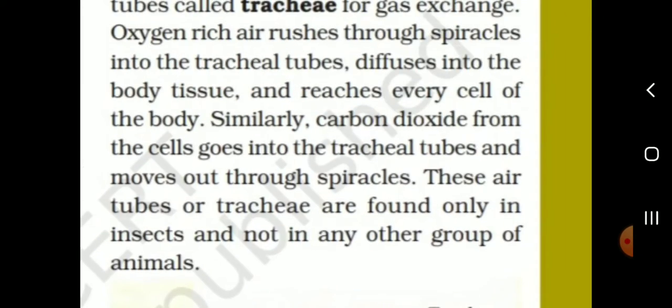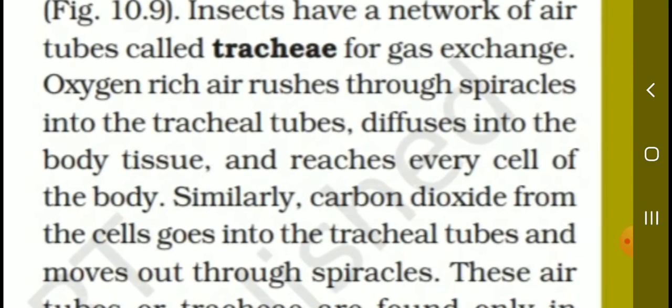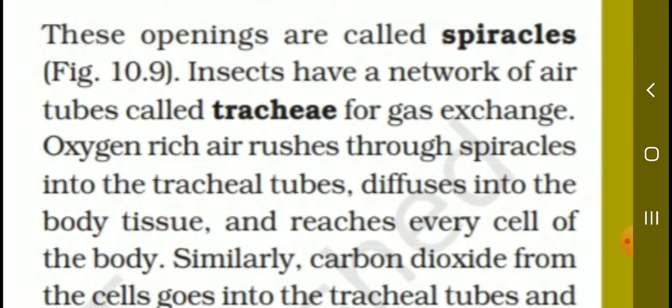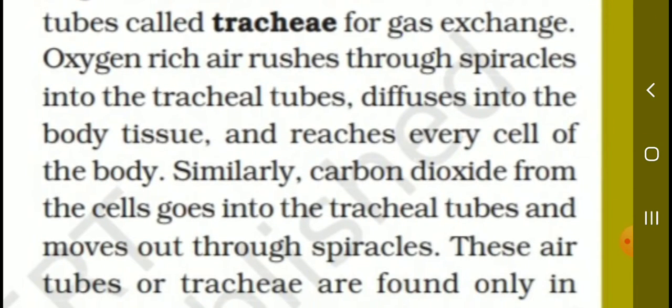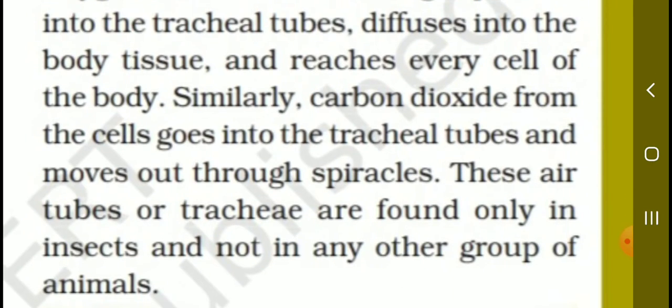See, the tracheal system in a cockroach. The openings are called spiracles. Insects have a network of tubes called trachea for gas exchange. Oxygen-rich air rushes through the spiracles. The tracheal tubes diffuse oxygen into the body tissues and it reaches every cell of the body. Similarly, carbon dioxide from the cells goes into the tracheal tubes and moves out through the spiracles.